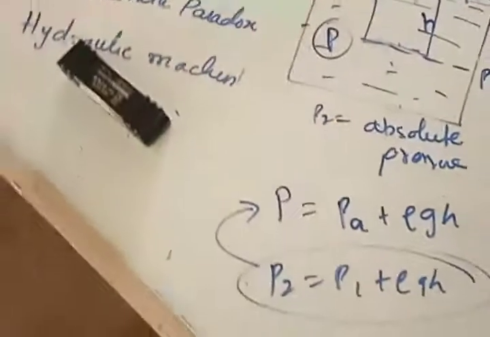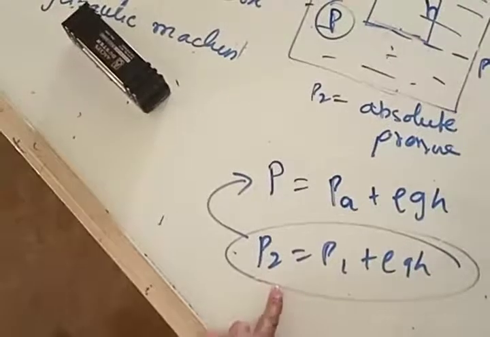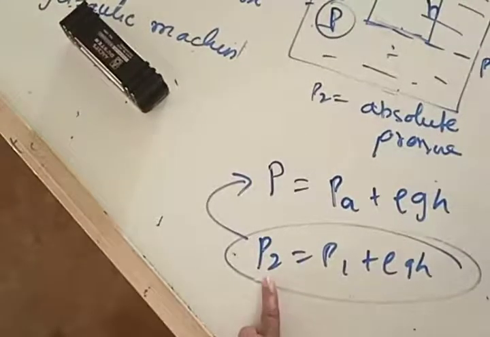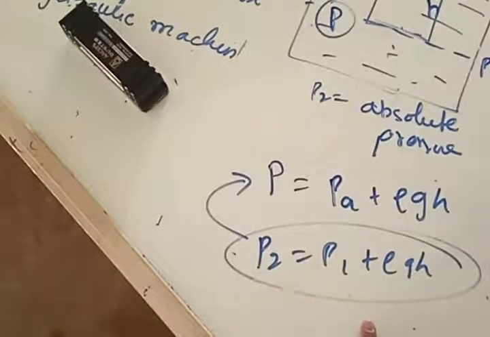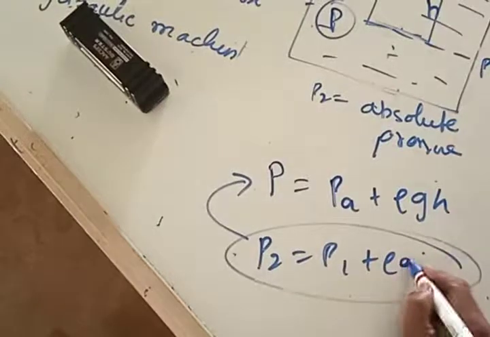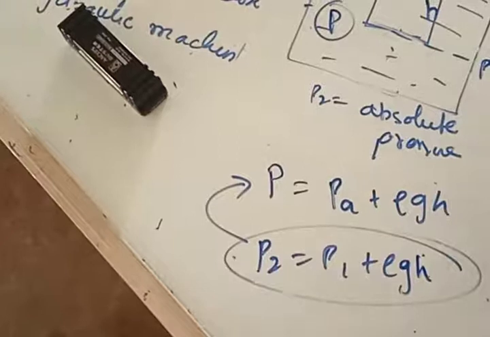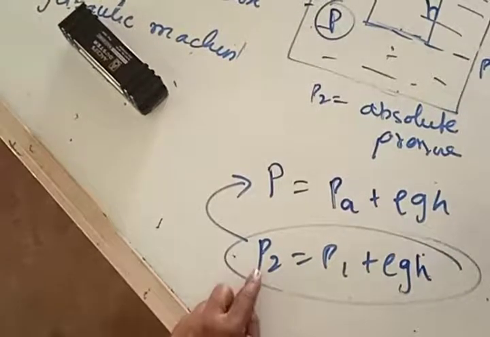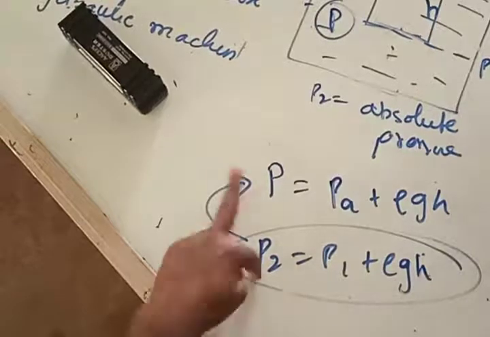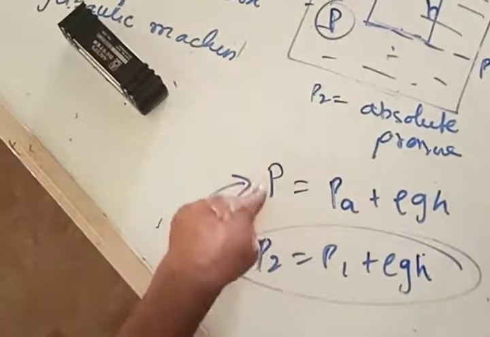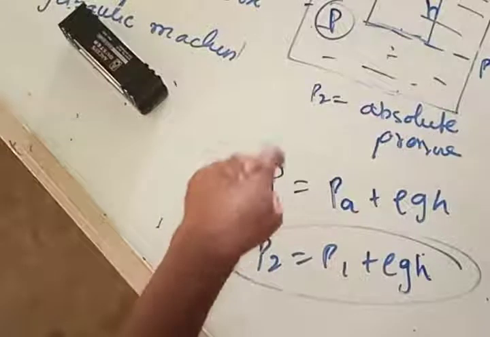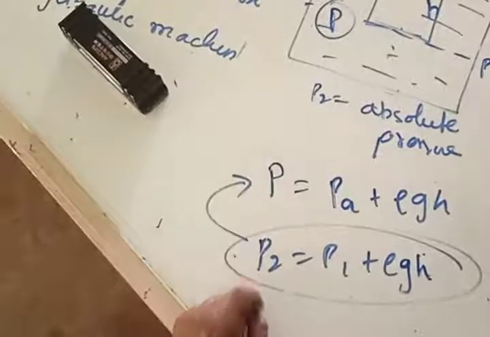I am replacing P2 by capital P, which is called absolute pressure, the exact value of pressure at any location.